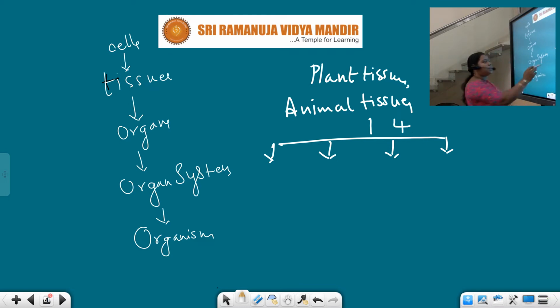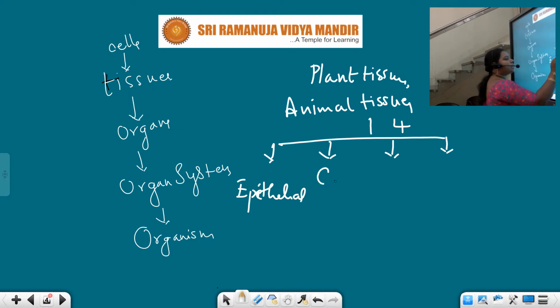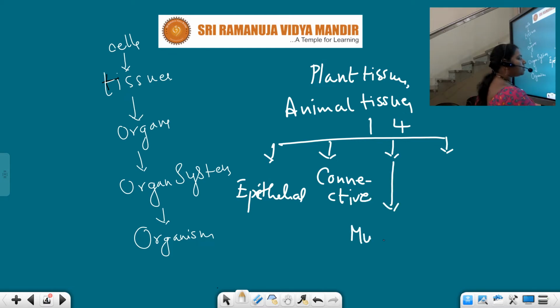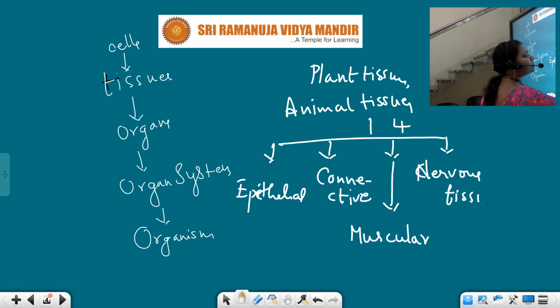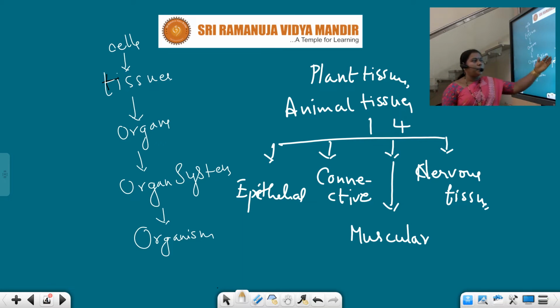The first one is epithelial, next connective, next muscular, and the fourth one is nervous tissue. How many types do we have in our animals? Four types: epithelial, connective, muscular and nervous tissue.